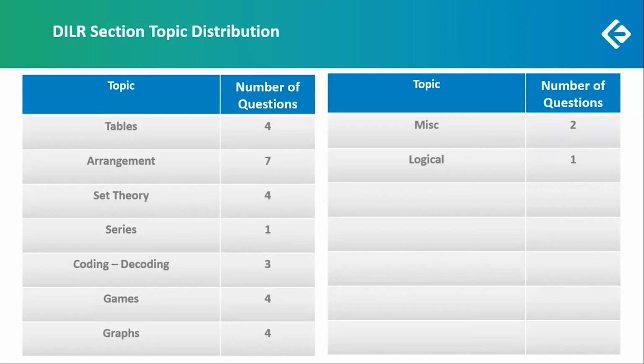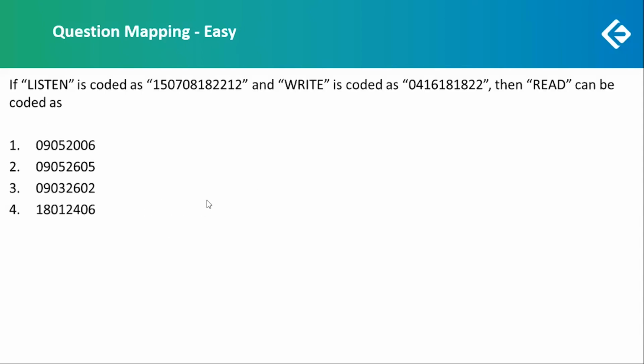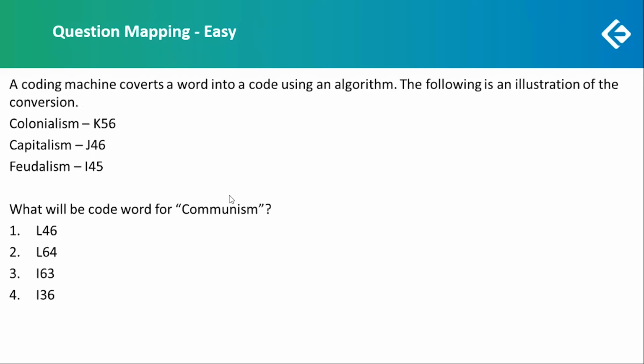Let's see the mapping of the questions, which were easy, moderate, or difficult. Let's see this one. This was a very easy question. It could have been done in a matter of seconds if you observe it and find a pattern. Next one. This is a coding and decoding one. If you observe the pattern, it was quite easy. It is based on the rank of the alphabet in the alphabetical series, and it could have been done quite easily. The next 2 questions were based on coding and decoding, which were quite easy as well.